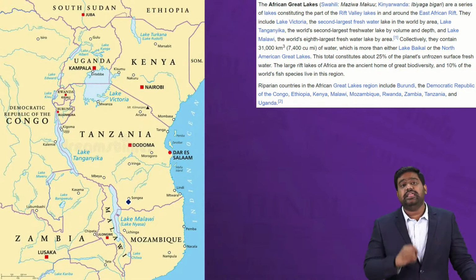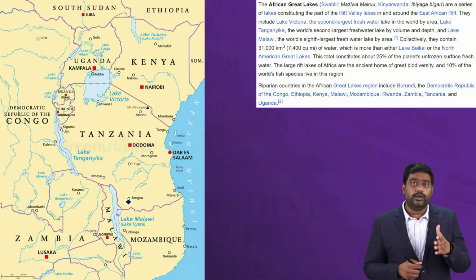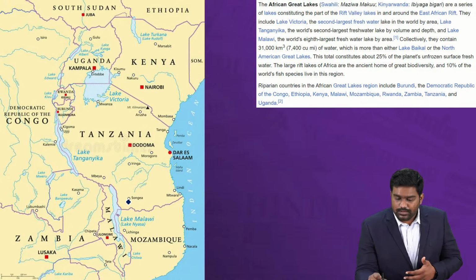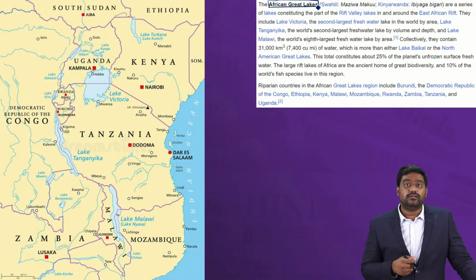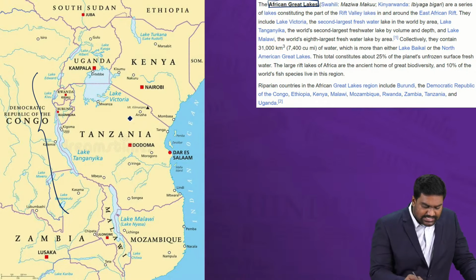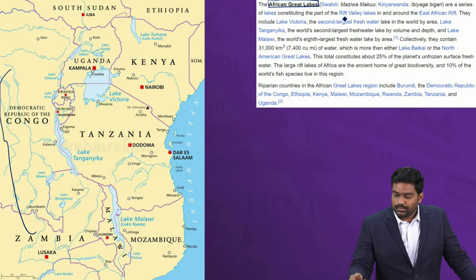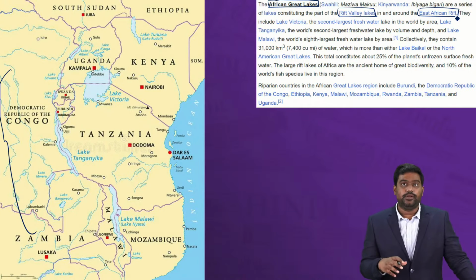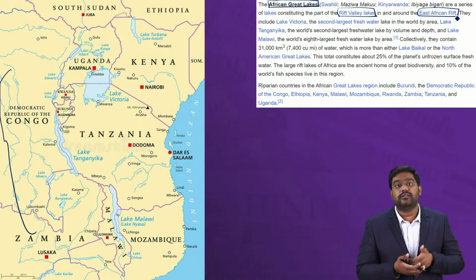Lake Kivu is very, very important from a prelims point of view with regard to geography, because Lake Kivu in Rwanda is one of the great African lakes, the African Great Lakes. Is that clear? I'm sure you would have heard about the African Great Lakes, similar to the North American Great Lakes. The African Great Lakes include all these lakes you see in the map in the African Rift Valley. These are also referred to as the Rift Valley lakes, present in and around the East African Rift, where the African continent is splitting due to the tectonic movement that's happening in the East African Rift Valley.